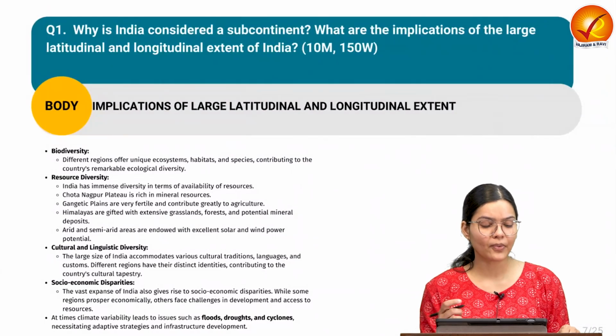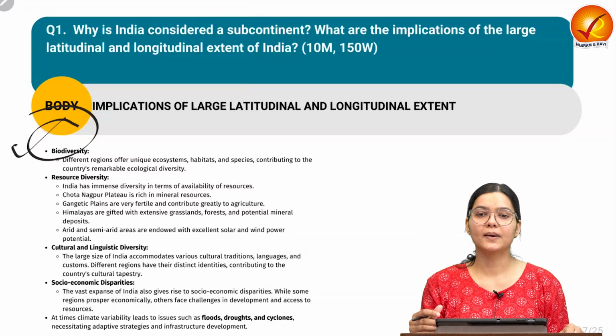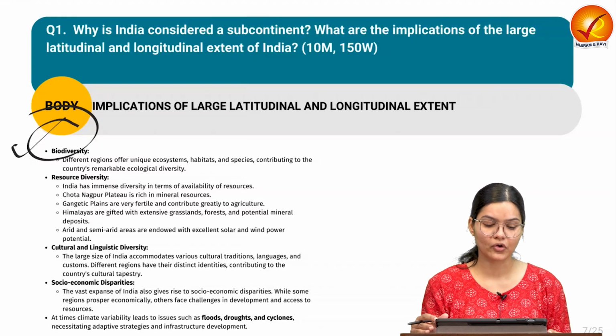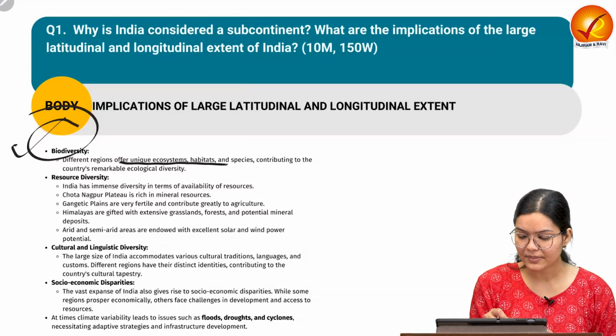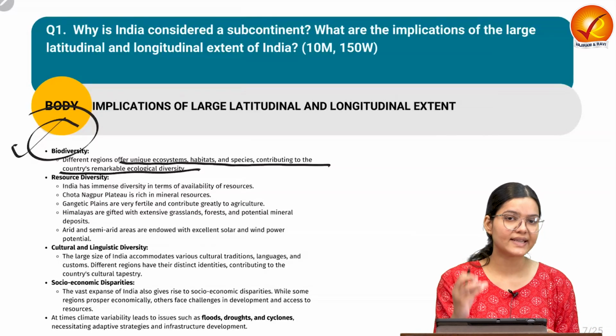The other important point is biodiversity. As we know, we have different kinds of physiographic features present in India. We are having different kinds of flora and fauna. So unique ecosystems, habitats and species contribute to the country's remarkable ecological diversity.